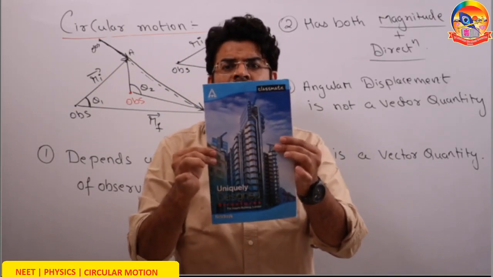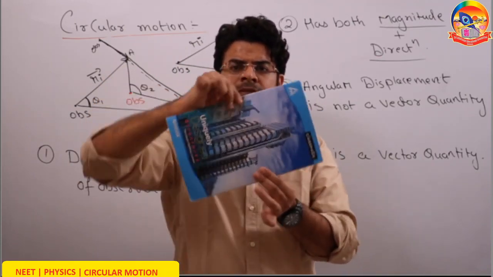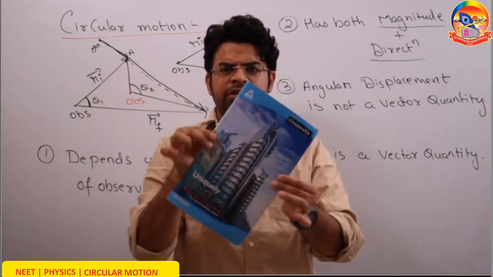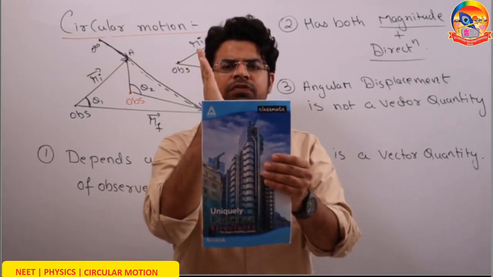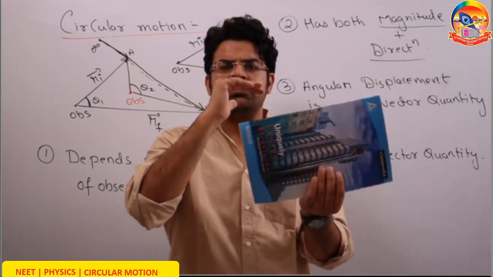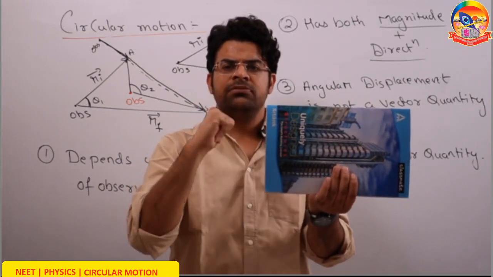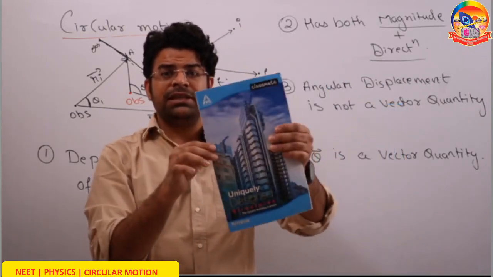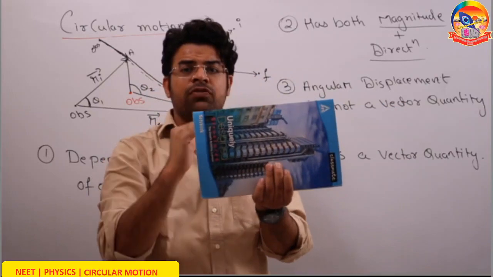If, let's say, copy starts from here and turns this way, I will curl the fingers of right hand in the sense of rotation. It points towards me, that is negative z. So this is an angular displacement of 90 degree towards negative z.